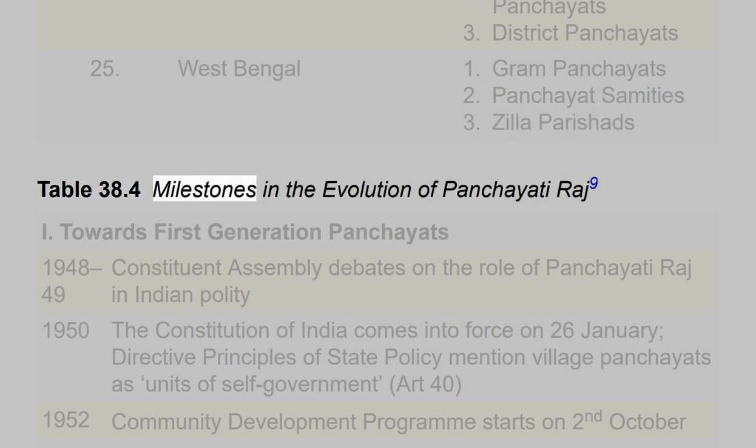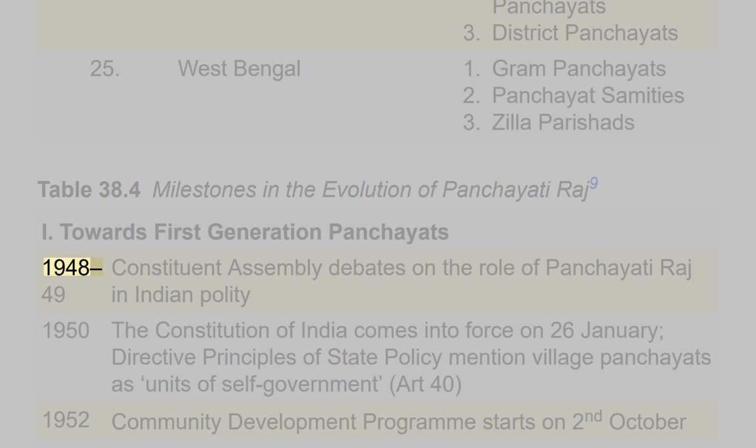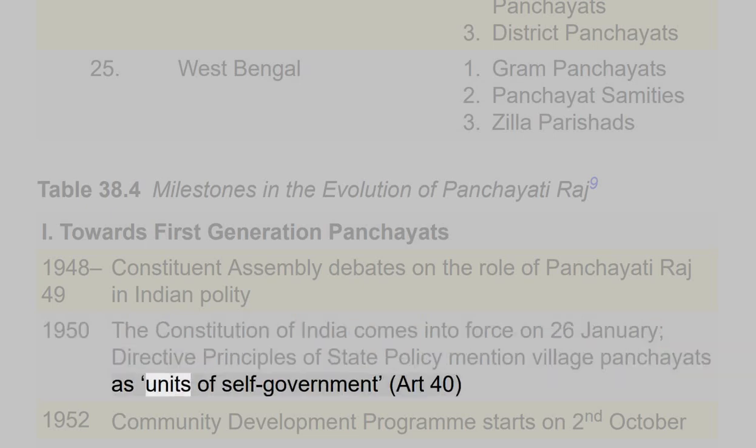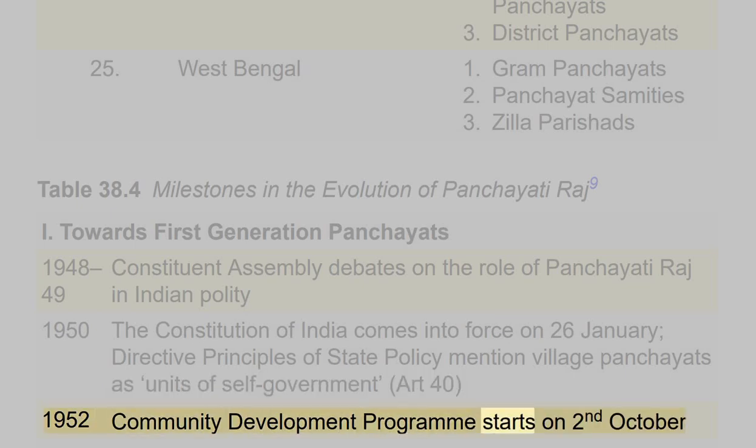Table 38.4 Milestones in the evolution of Panchayati Raj. 1. Towards first generation Panchayats. 1948-49 Constituent Assembly debates on the role of Panchayati Raj in Indian polity. 1950 The Constitution of India comes into force on January 26. Directive Principles of State Policy mention village panchayats as units of self-government, Art 40. 1952 Community Development Program starts on October 2. 1957 Balvantrai Mehta Committee, appointed in January, submits its report on November 24.